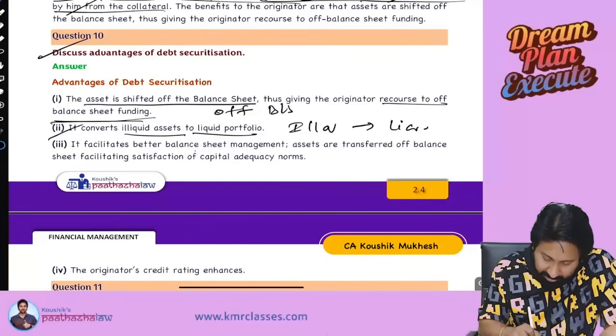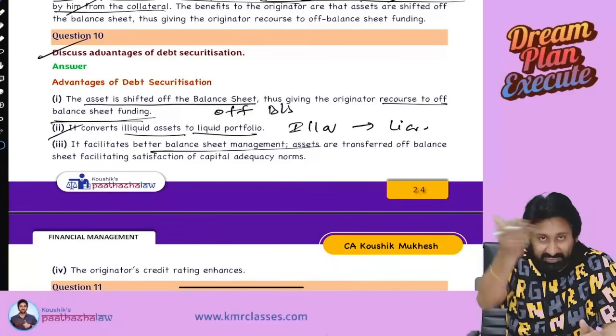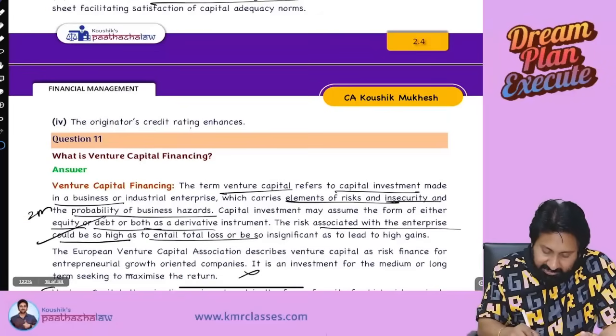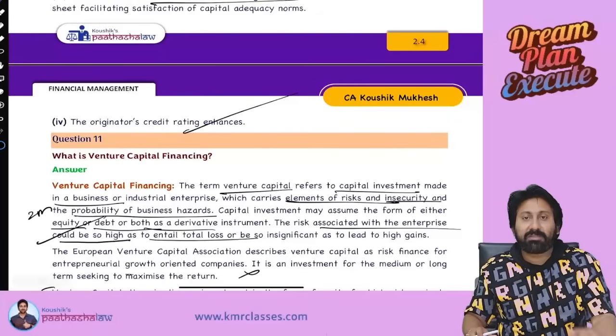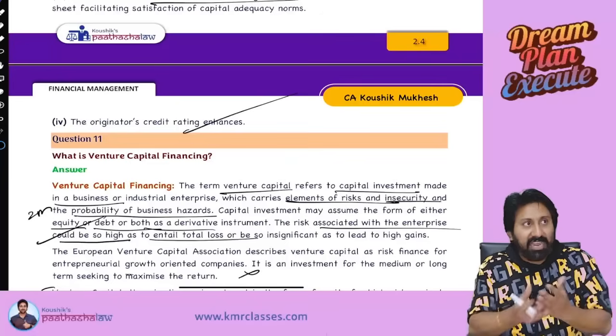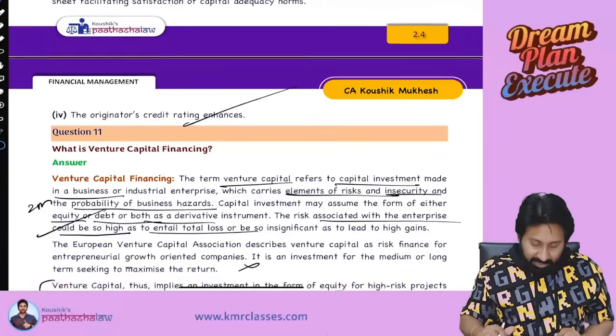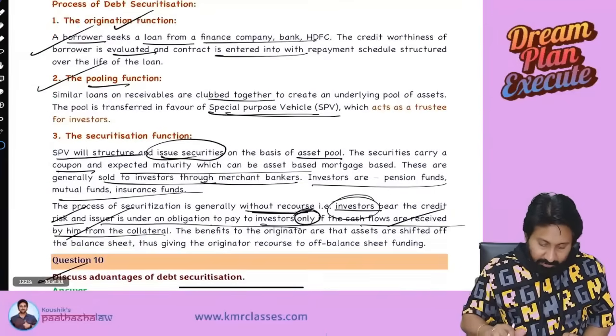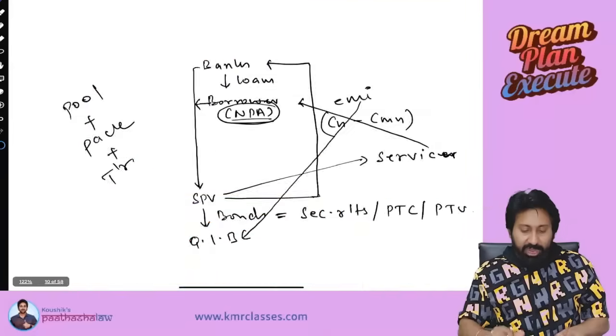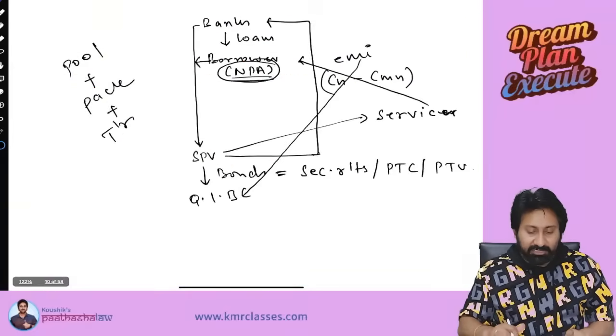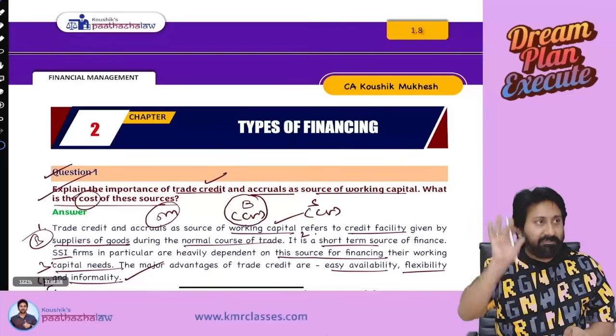Next one, better balance sheet management, as the assets are shifted, that is similar to point 1. Originator's credit rating enhances. Originator means what? Bank. When the bank is having lesser NPAs, more credibility will be there. Okay, this is all about securitization. 99% of the entire concept has been completed. Packing criteria will be completed separately.